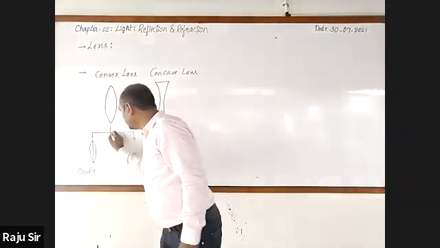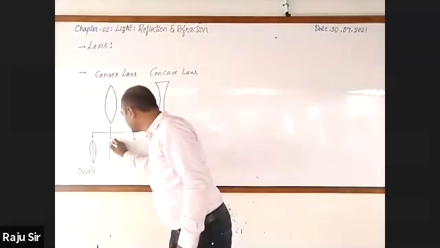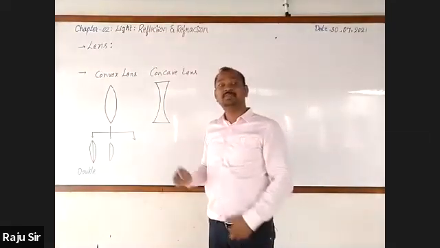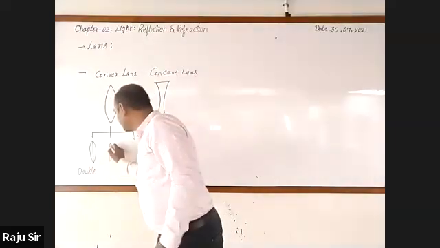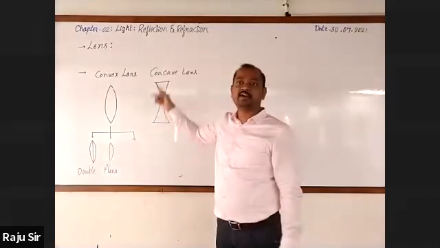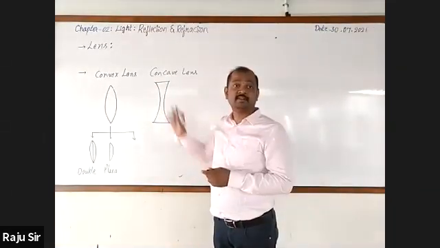Then, look, one surface is plain and another surface is bulged outward. What is it called? It is called a plano convex lens.